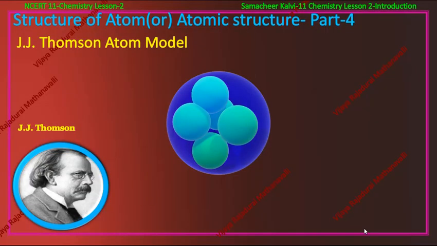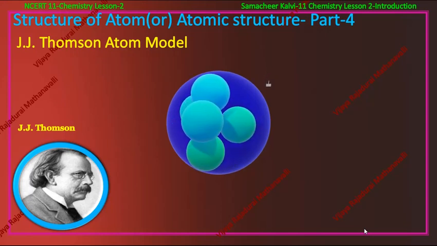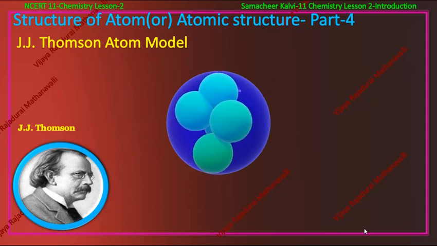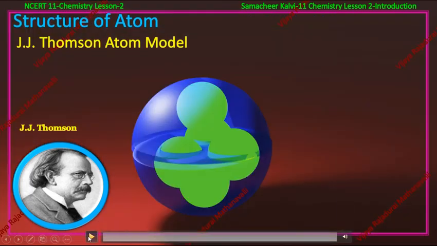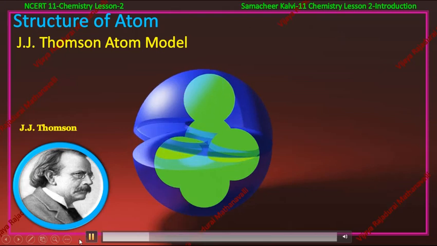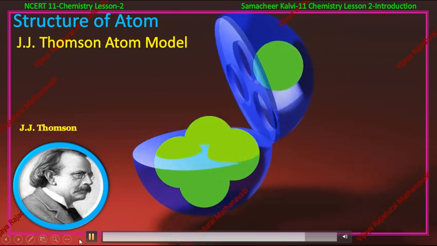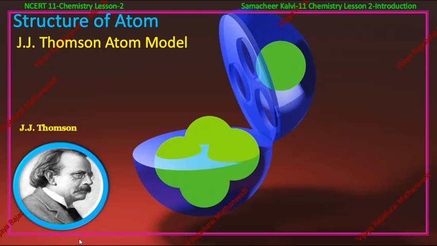JJ Thomson, an English scientist, just after the discovery of electrons and protons, proposed the first ever atomic model in the year 1904. Thomson's atomic model was also called the plum pudding model or the watermelon model. The embedded electrons resembled the seeds of a watermelon, while the watermelon's red mass represented the positive charge distribution. The plum pudding atomic theory assumed that the mass of an atom is uniformly distributed all over the atom.